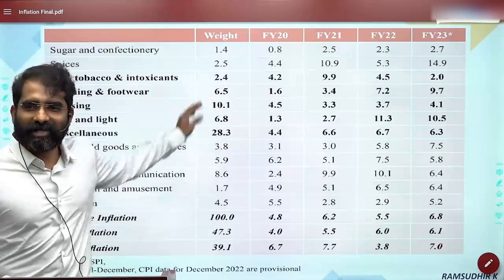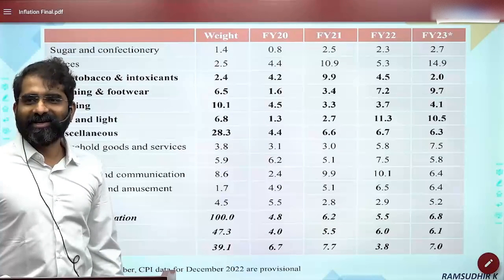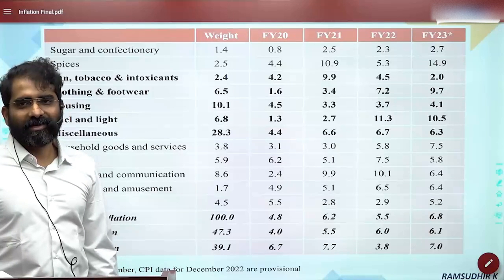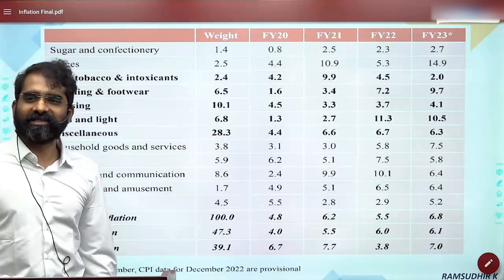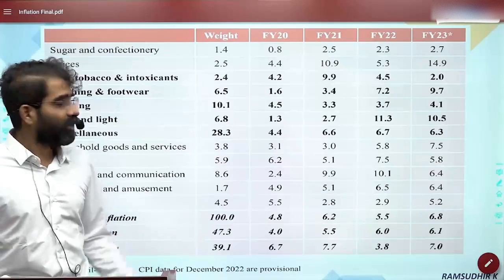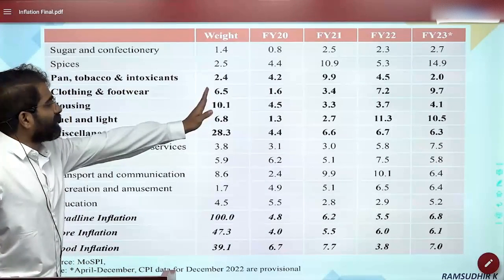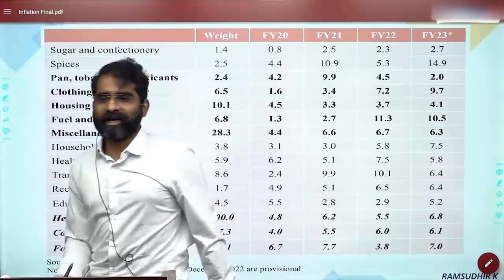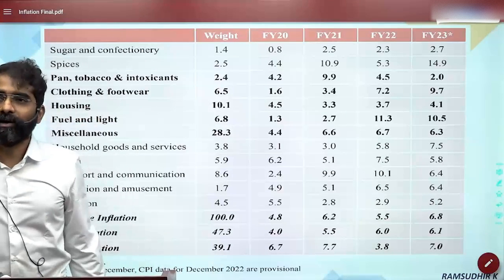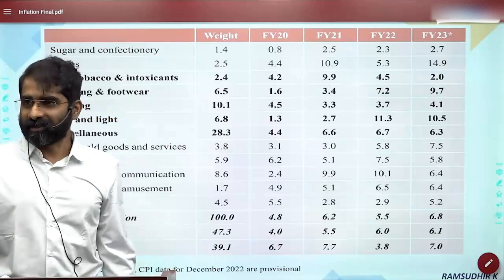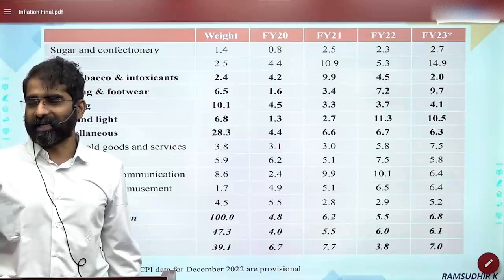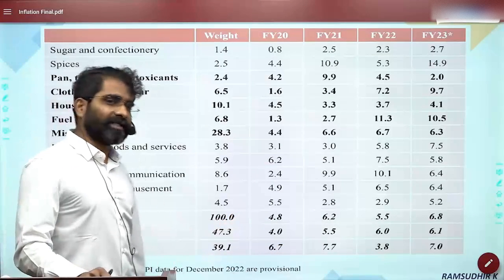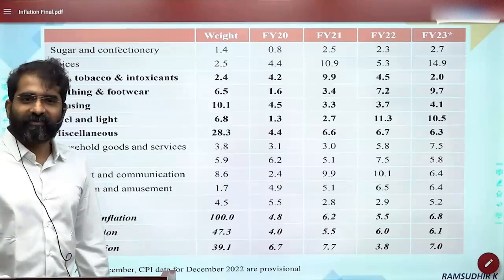Everybody, see, there are so many things here. Specific reason, I don't know. I have to check. I'll check and get back. See, pan, tobacco, and intoxicants, basically, why did it reduce? Okay, is it something related to demand, etc.? Not related to tax, obviously. Government reduced taxes on other things, but not on tobacco. That is for sure. But why exactly? I'll get back.